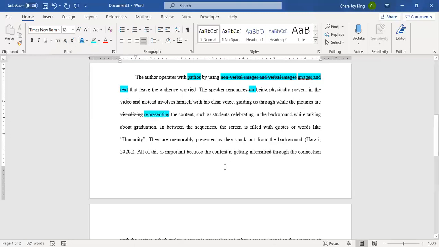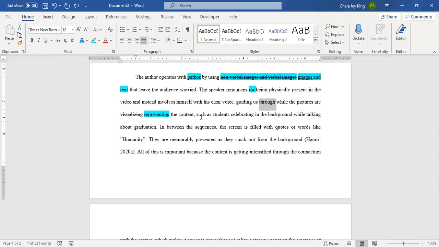Okay, this sentence is starting to get a little bit unwieldy because we've got some prepositional phrases: in the video, with his clear voice, guiding us through while pictures are visualizing. So we've got a lot of these prepositional phrases. This one is a preposition, this one is a preposition, this one is a preposition. When you have too many prepositional phrases in one sentence, it's a good idea to break it up and separate those, because it becomes this long chain of prepositions that's harder to follow.